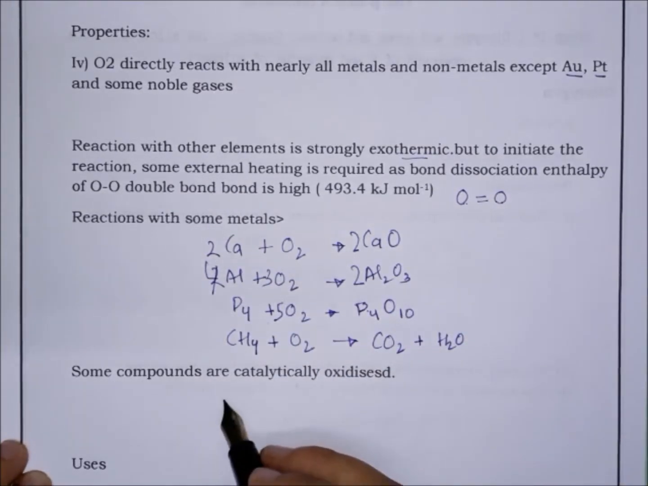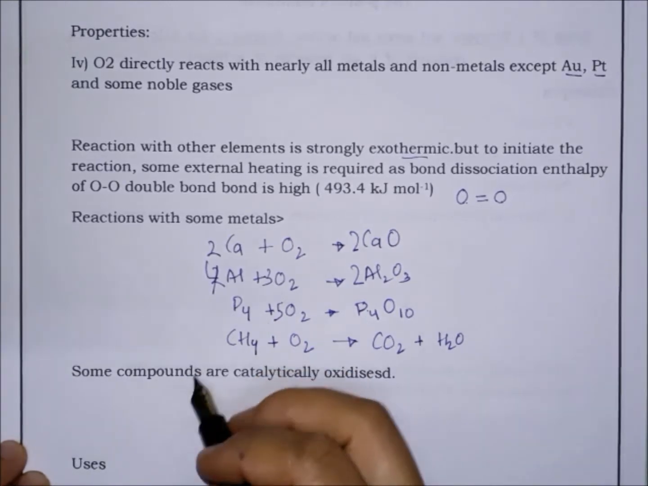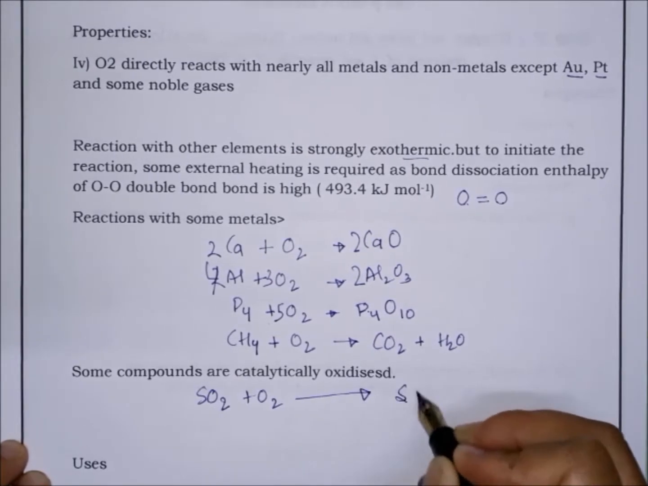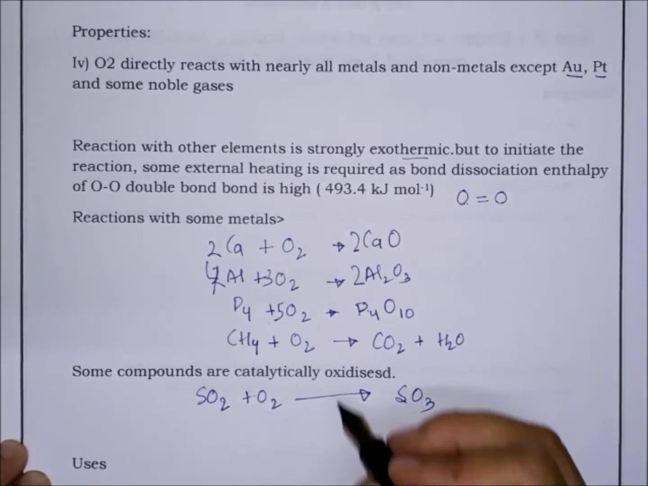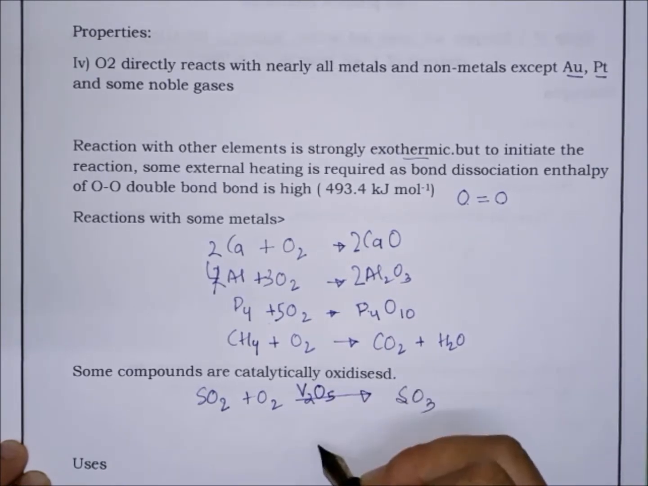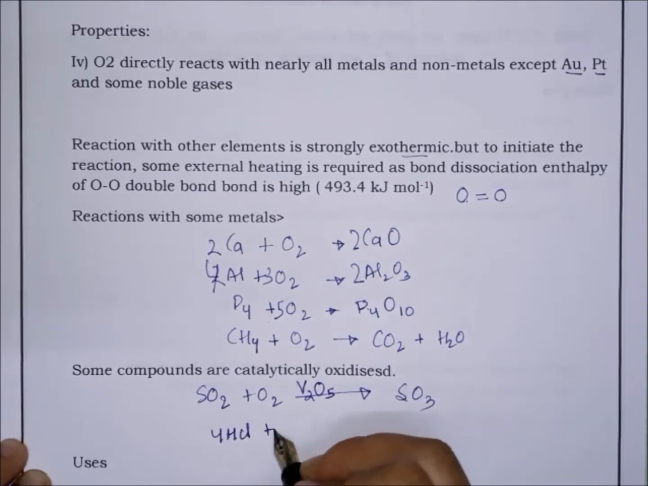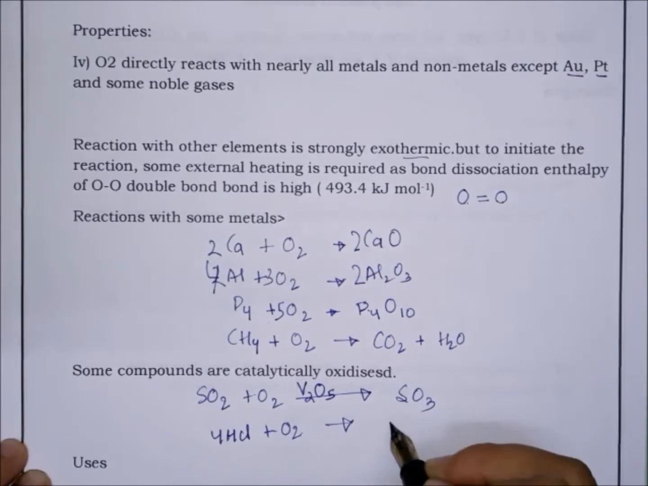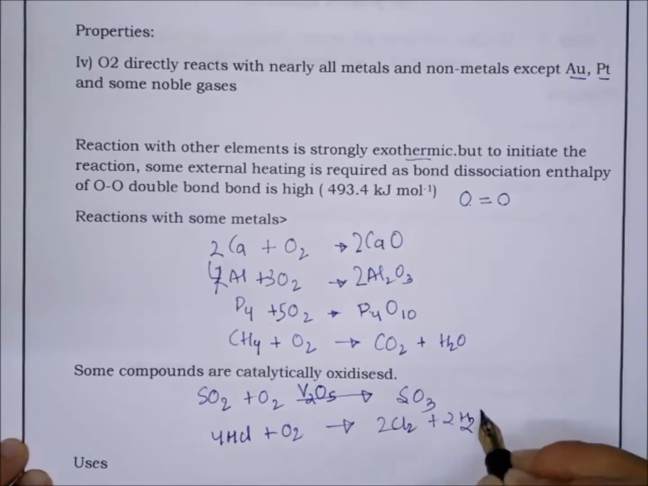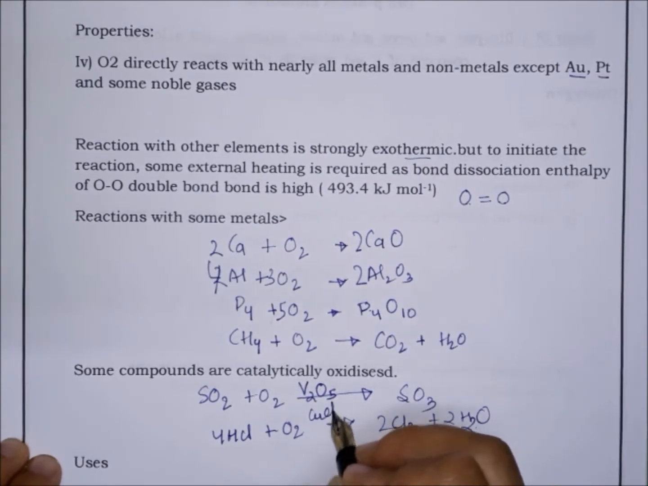Now some compounds are catalytically oxidized. Like the oxidation of sulfur dioxide to sulfur trioxide takes place in the presence of a catalyst like vanadium pentoxide. Similarly, the reaction of hydrochloric acid with oxygen, to give chlorine and water, takes place in the presence of a catalyst like copper chloride.